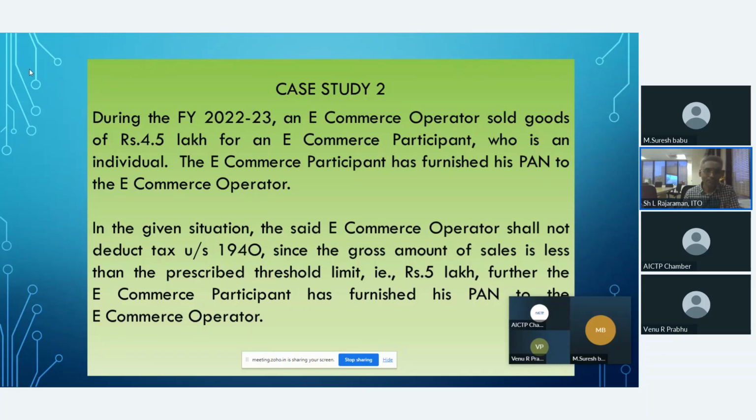It's very clear. If the e-commerce participant is an individual or HUF and receives less than 5 lakh in a financial year, then the e-commerce operator need not deduct tax under 194O.